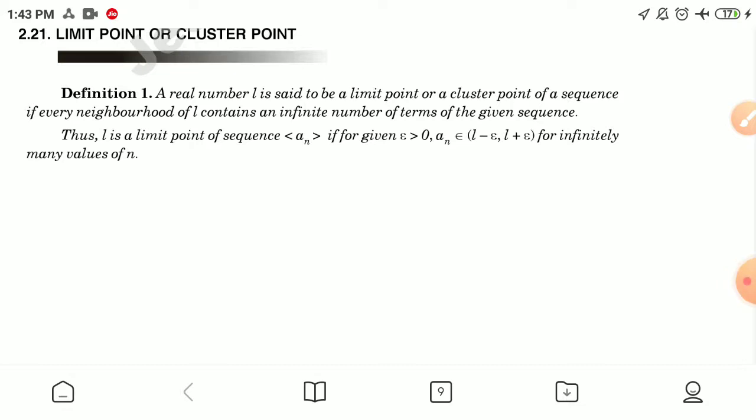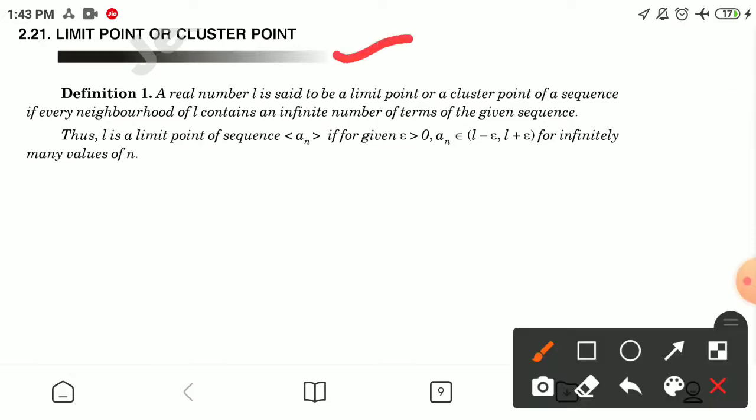Next topic is limit point or cluster point. A real number L is said to be a limit point or a cluster point of a sequence if every neighborhood of L contains an infinite number of terms of the given sequence. Thus, L is a limit point of sequence a_n if for given epsilon greater than 0, a_n belongs to (L minus epsilon, L plus epsilon) for infinitely many values of n.